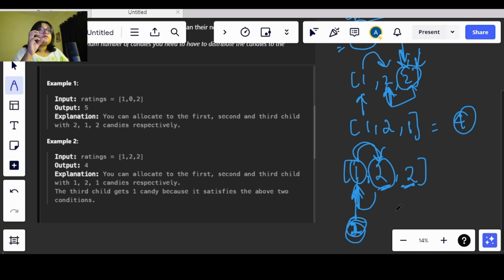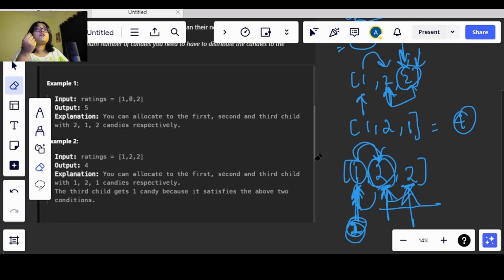If you try to solve this question, the most basic approach that will come to your mind is that you have to move from left to right, because you are just comparing from one side. If this child has one rating and this child has 2 rating, he will be getting one candy, and then we will compare this child with another one, and it will get 2, and this child will get only one candy.